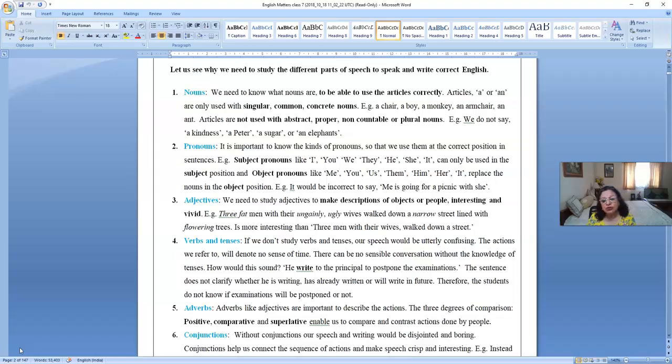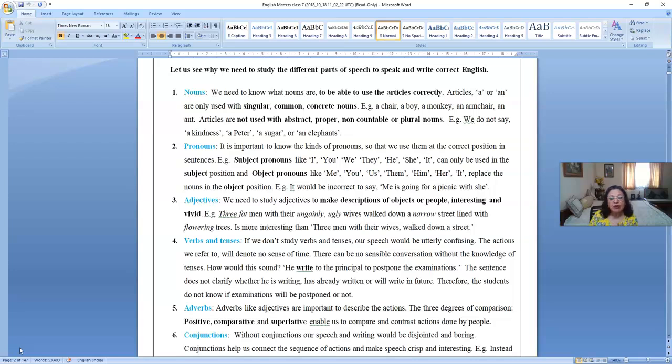So to know the use of articles, we have to know what kind of nouns they are. Like we do not say a kindness, a Peter, a sugar or an elephants. So for plural nouns, non-countable nouns, abstract nouns, proper nouns, there is no use of articles.